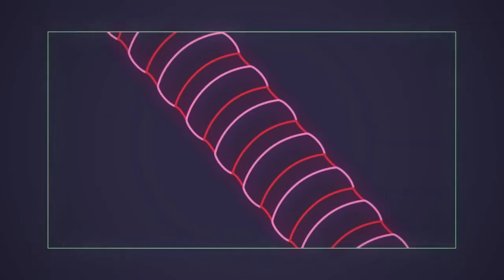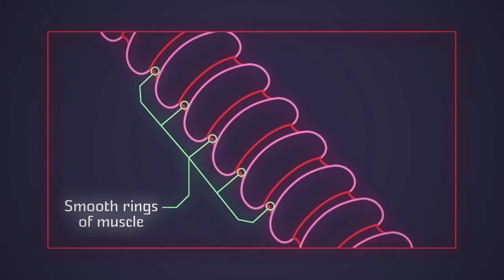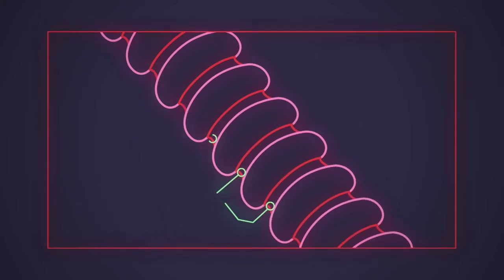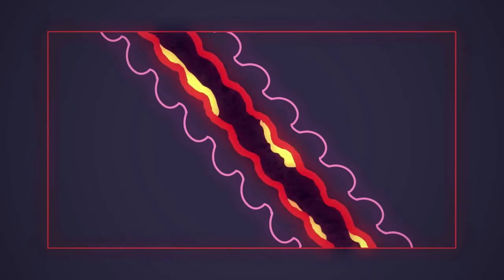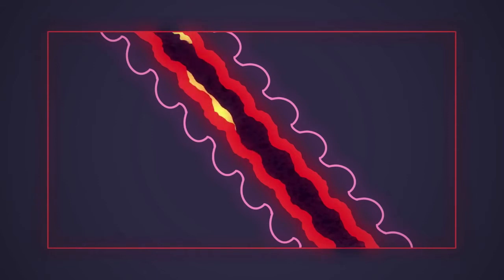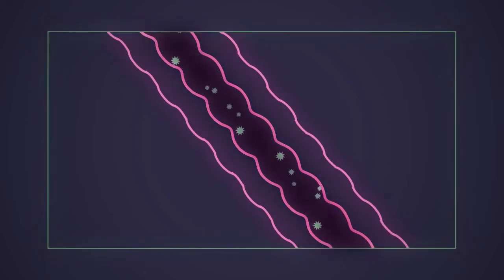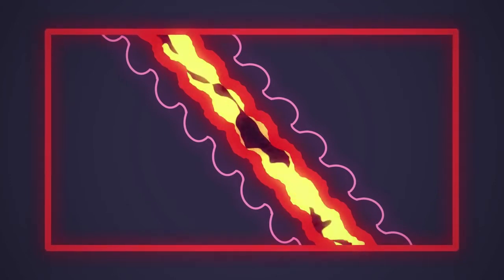If an asthmatic is exposed to a trigger, the smooth rings of muscle that circle the small airways in their lungs contract and become narrow. Simultaneously, the trigger worsens inflammation, causing the mucosal lining to become more swollen and secrete more mucus. Under normal conditions, the body uses this mucus to trap and clear particles, like pollen or dust. But during an asthma attack, it blocks the narrowed airways, making it even harder to breathe.